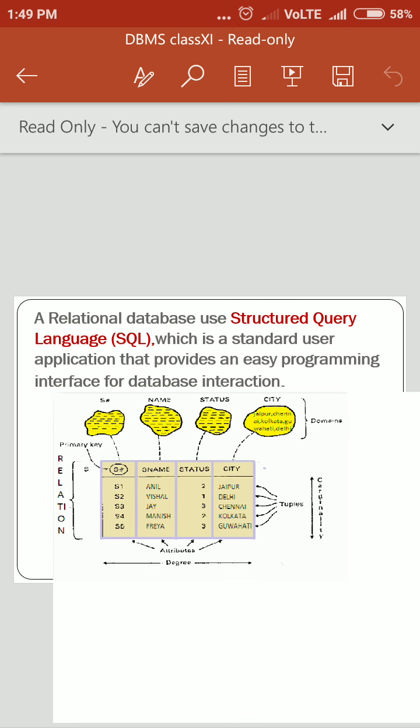In a relational database, we use Structured Query Language, SQL, which is a standard user application that provides an easy programming interface for database interaction. Here you can see the relation between all the rows and the field names: status, city. These are domains and also known as fields. W is represented as the primary key as they have all unique values. Okay, and rows are represented as tuples.